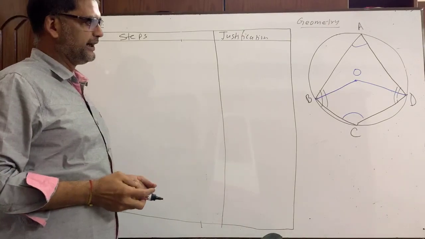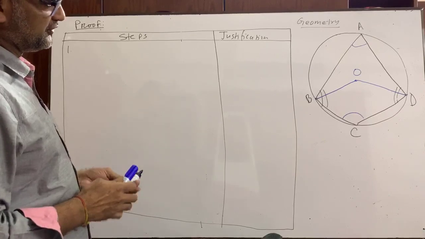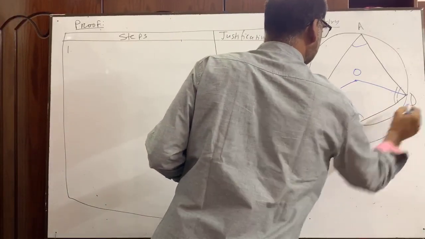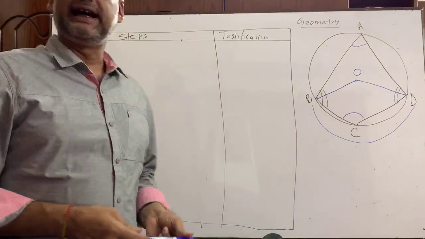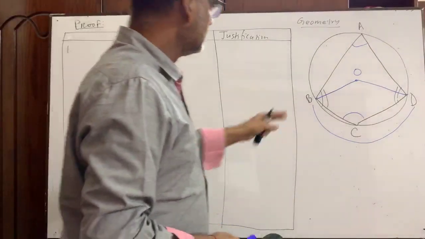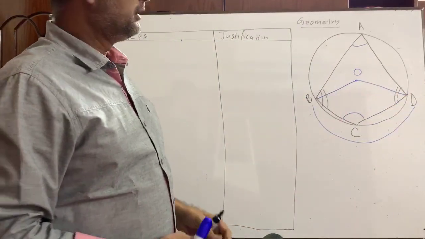Okay, you see, is standing on the same arc BCD. Please pay attention. See the figure. This is an arc, and what is the name of the arc? We can say BD. If you say BD, then this is also BD. Okay, this is the major arc BD.